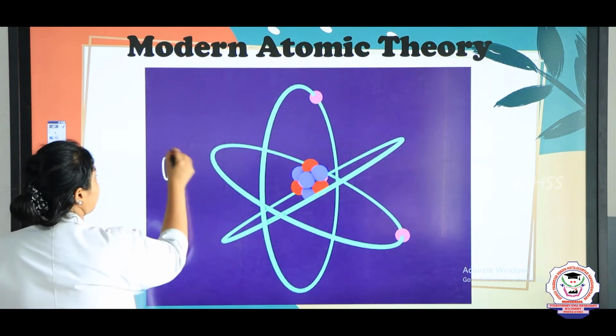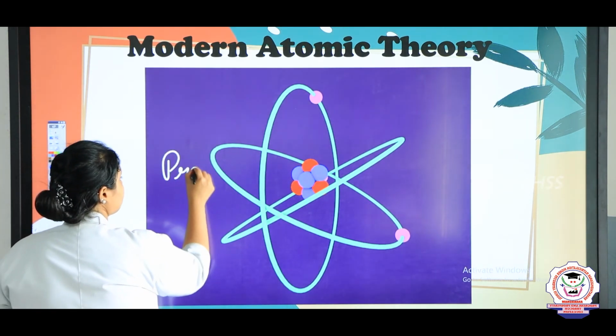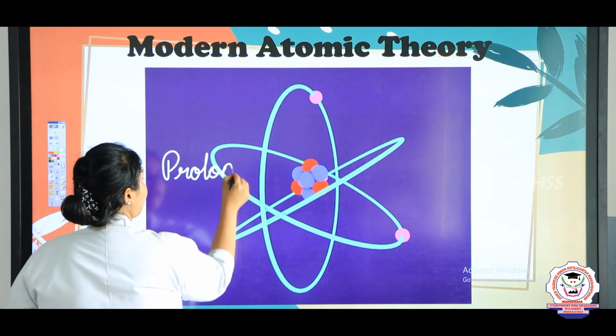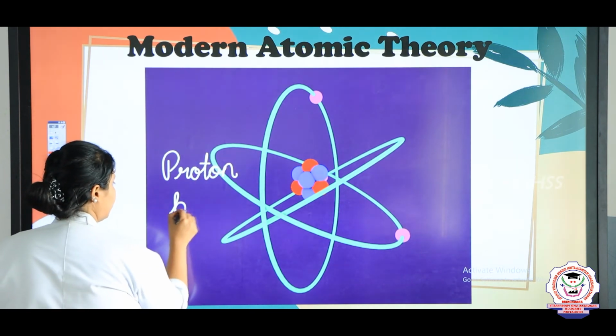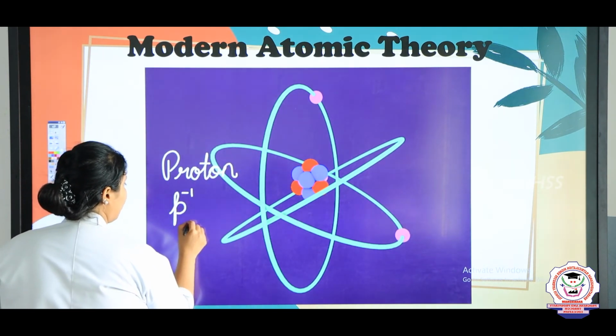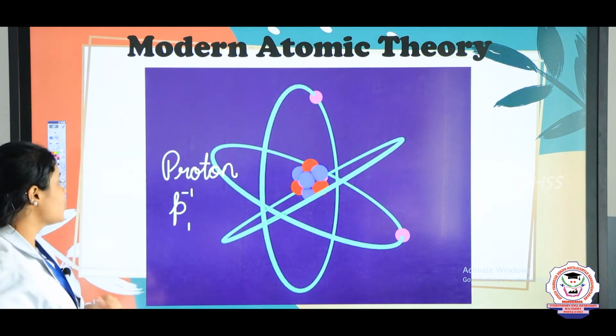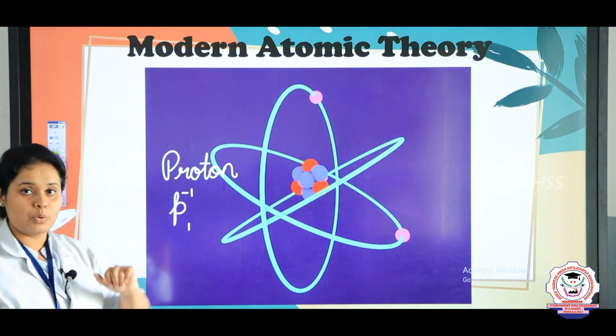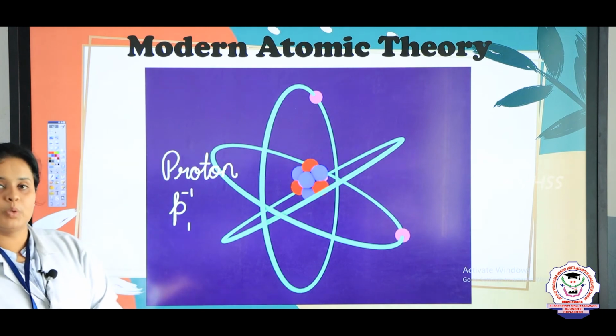Now just see here, kids. If I am writing proton, I will write proton as P with plus 1 and 1. So here it is showing that there is the presence of one proton with the mass of the proton.